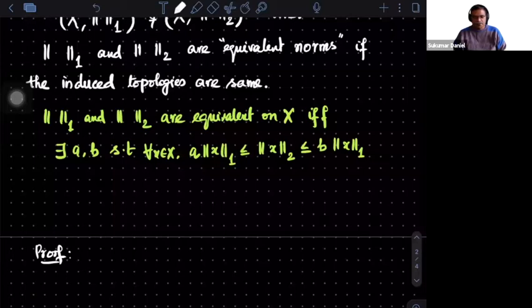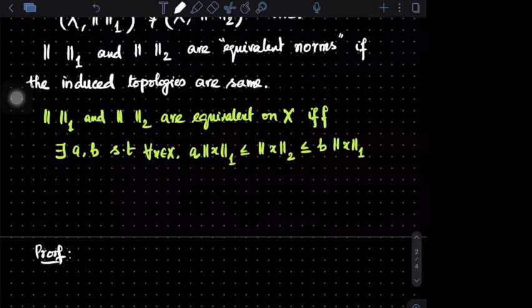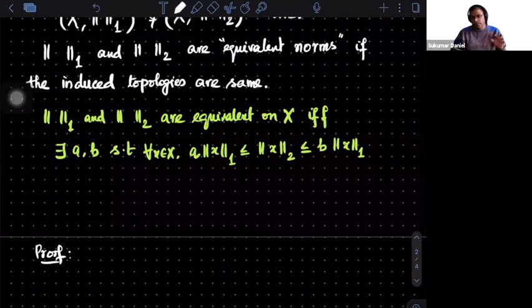Yeah, Vijush? Yes, sir. Two topologies are the same if you take some open set in one topology, and it will be inside some open set in the second topology. That's it. If you take an open set in one of the topologies, you should say that it is also open in the other topology.